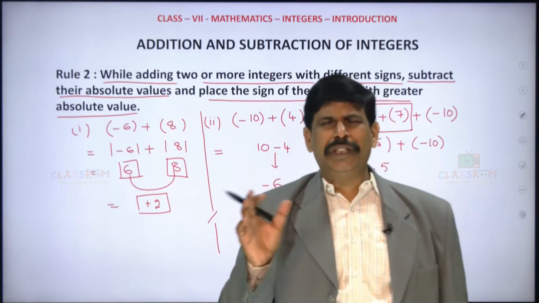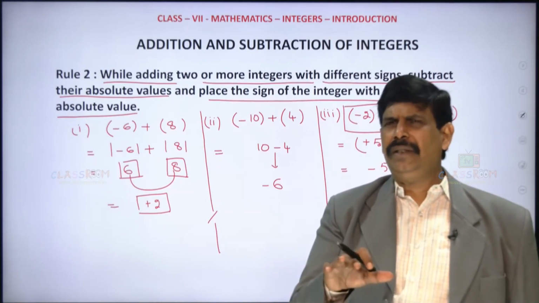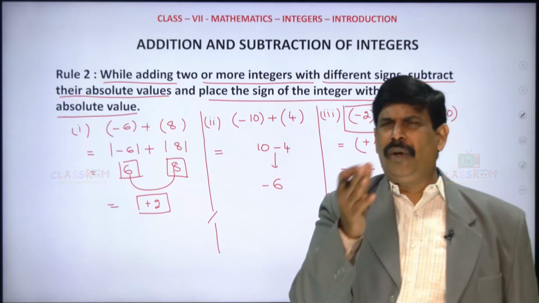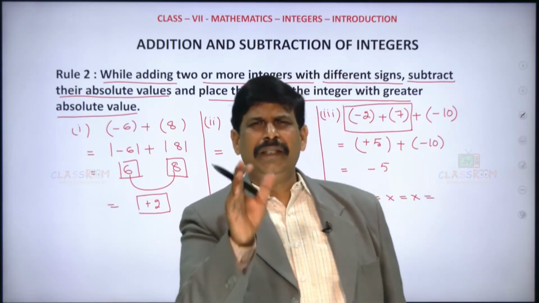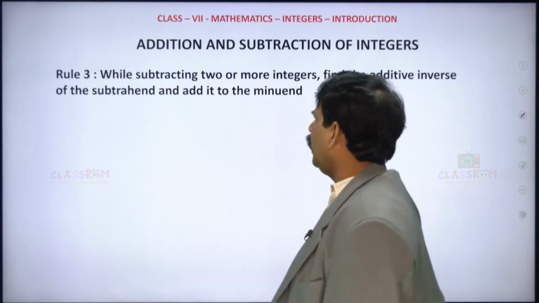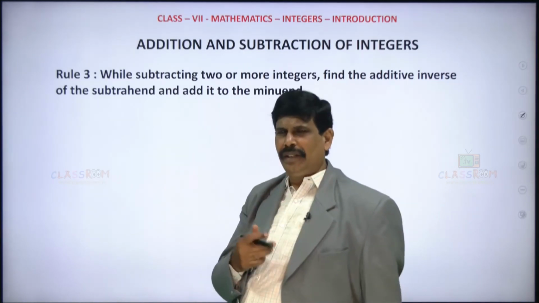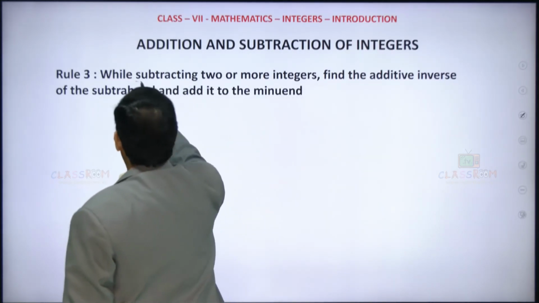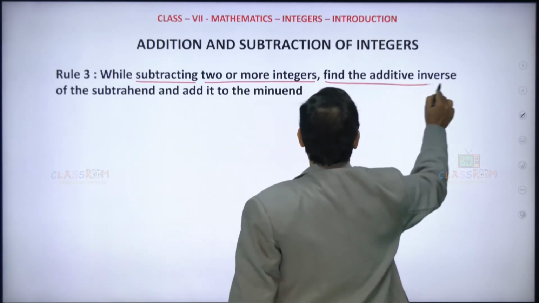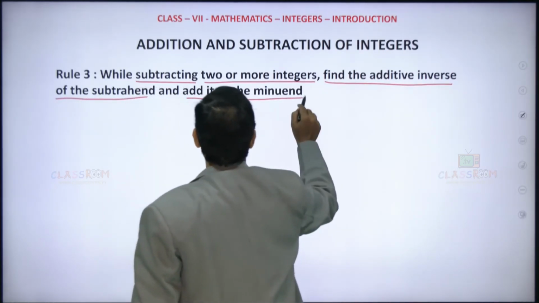So if they are opposite signs, ignore the signs first, subtract the least from the highest, and whatever sign the highest has, keep the same sign for the answer. That is rule 2. Now let us see what is this rule 3 here. So far we have discussed addition. Now let us see subtraction here. While subtracting 2 or more integers, find the additive inverse of the subtrahend and add it to the minuend.